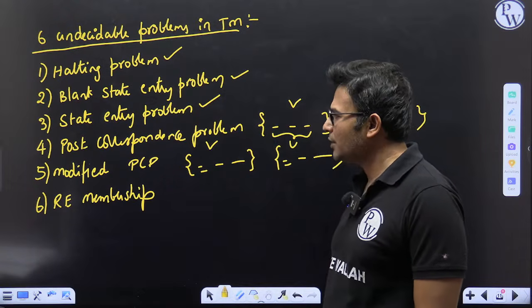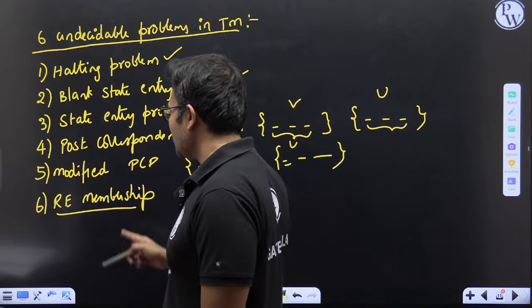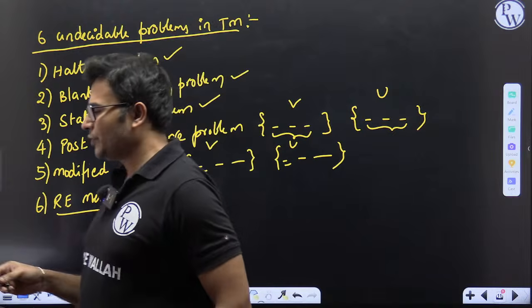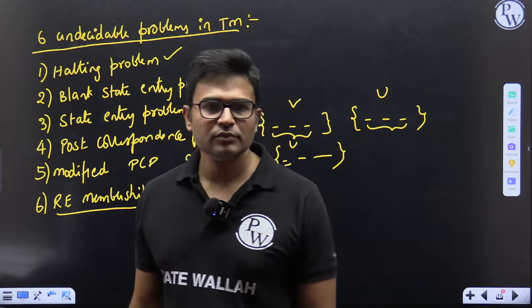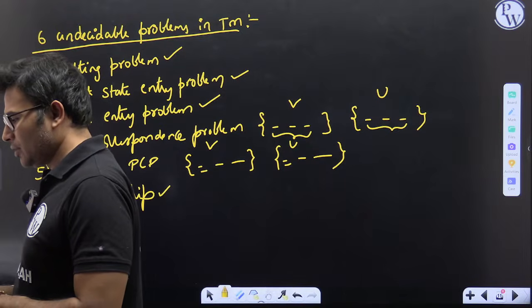And the membership algorithm for recursively enumerable languages is undecidable. With this, we have completed TOC.